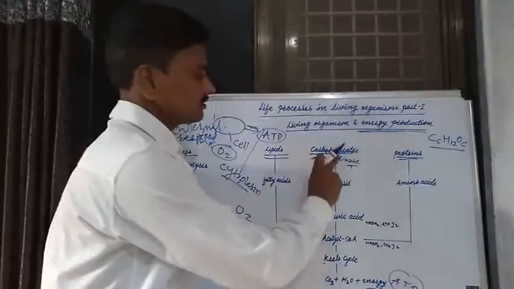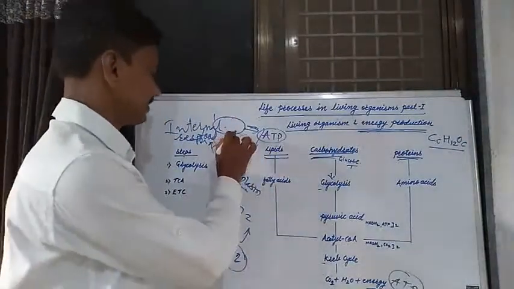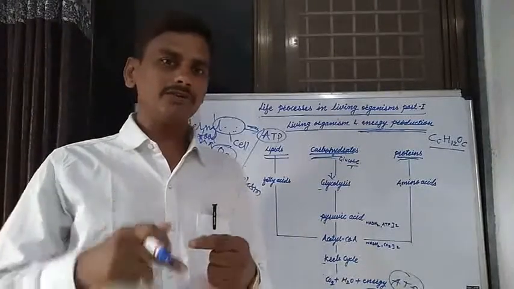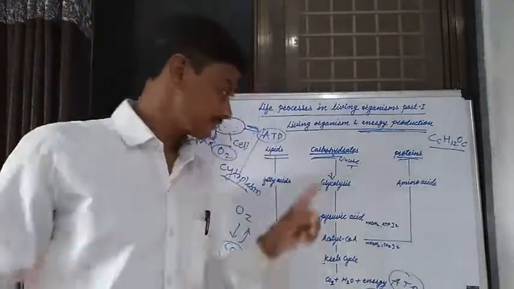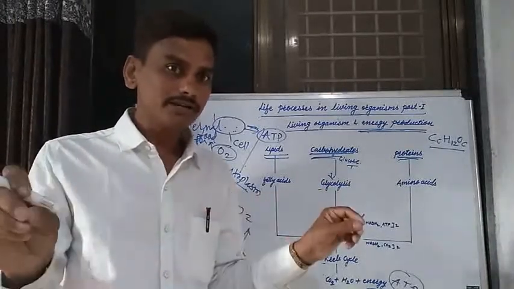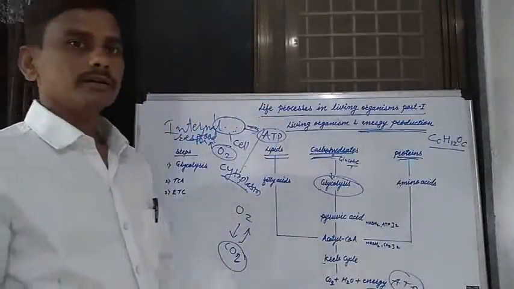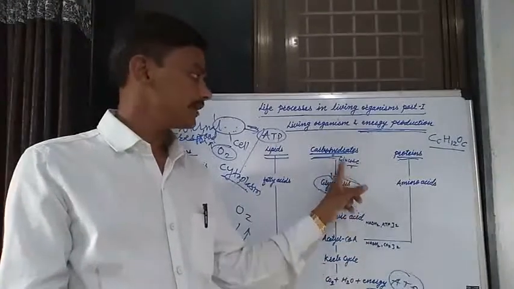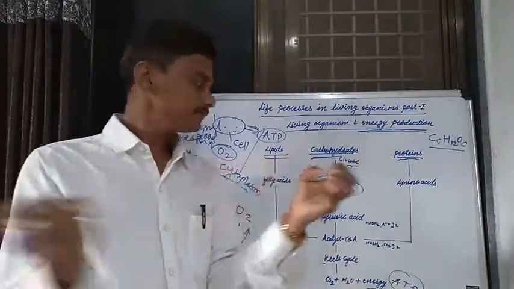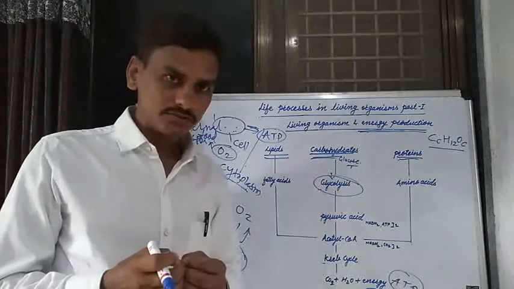When glucose molecules, carbohydrate, protein, and lipid molecules enter into the cytoplasm of the cell, various biochemical reactions are carried out in the cytoplasm of that cell. The first chemical process carried out in a cell is known as the glycolysis process. Glycolysis is the oxidation of carbohydrate, the oxidation of glucose molecules C6H12O6 in the cytoplasm of the cell.